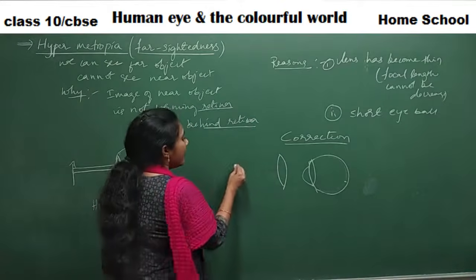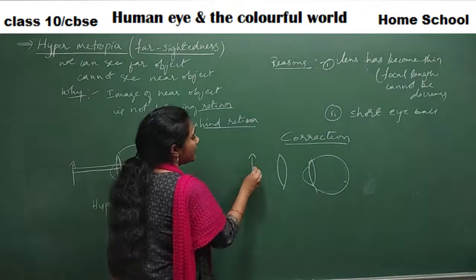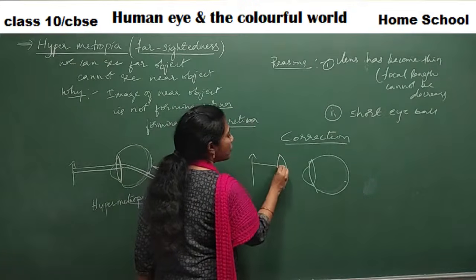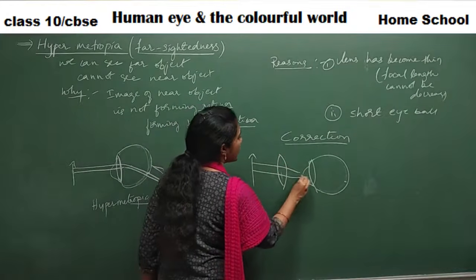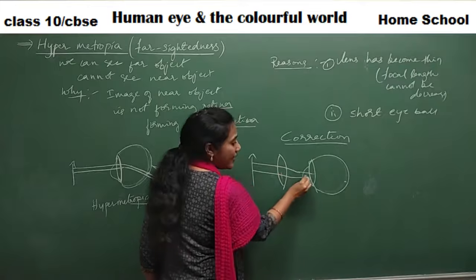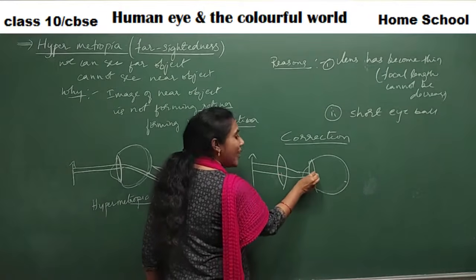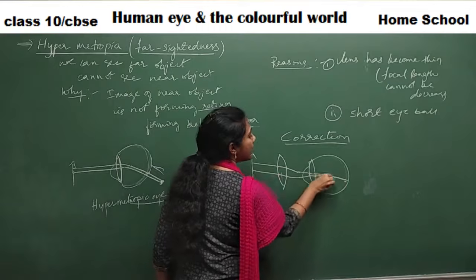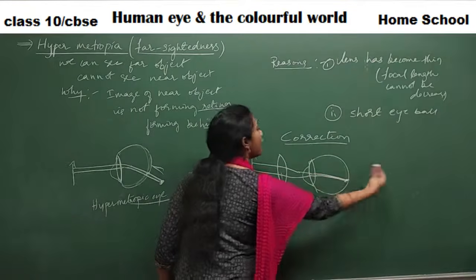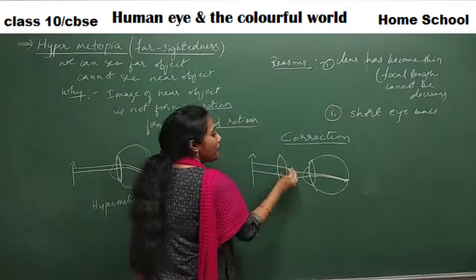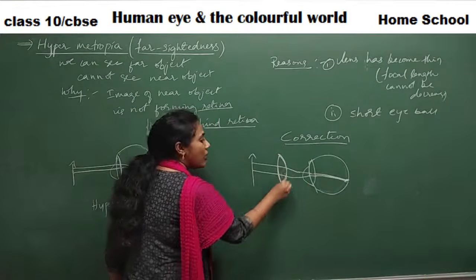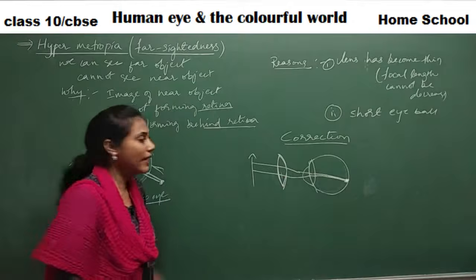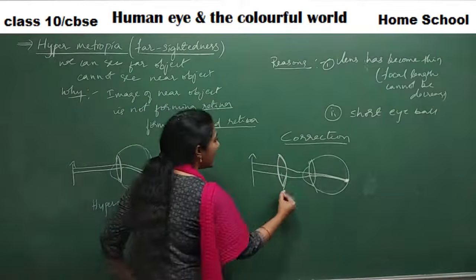See, a nearby object, right? So what happens here? One level of convergence occurs, and they move inside, and since the eye's convex lens is also there, another level of convergence happens, and like this they would go and meet on the retina. Instead of going outside, by keeping this convex lens you can get the image on the retina. So how do you do the correction here?